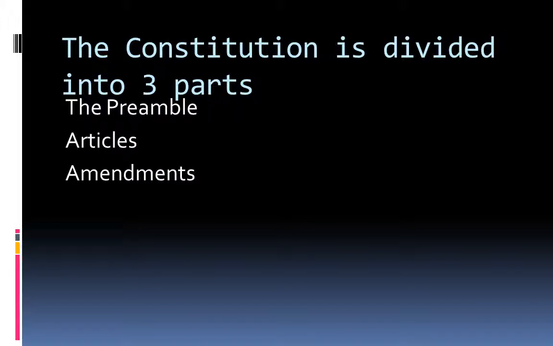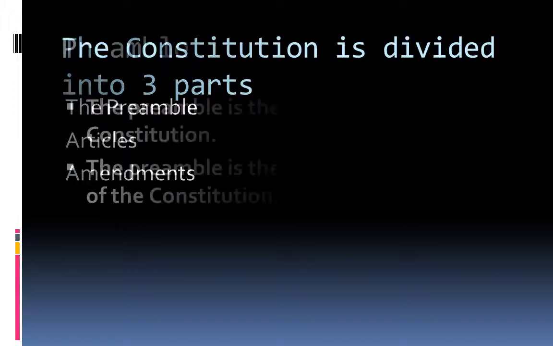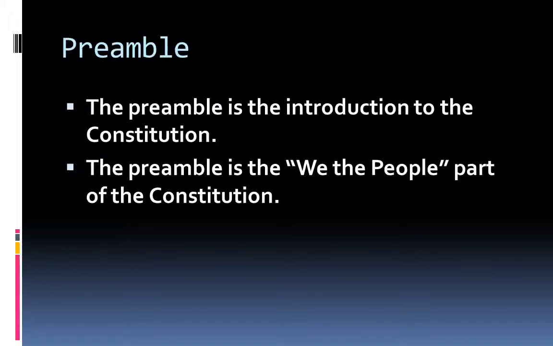The Constitution is divided into three parts: the preamble, articles, and amendments. Preamble. The preamble is the introduction to the Constitution. The preamble is the "we the people" part of the Constitution.